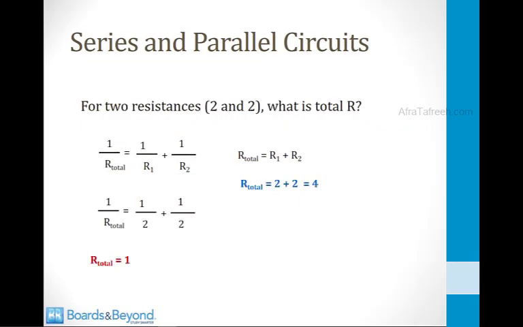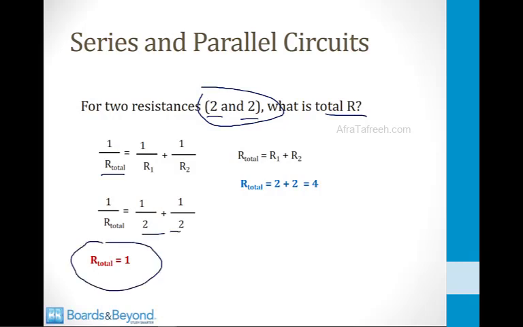So let's suppose that we have two structures with a resistance of 2 and 2. We'll just arbitrarily assign them the number 2. What's the total R? Well, if we arrange these structures in parallel like the human body, then 1 over R total equals 1 over 2 plus 1 over 2. And if you solve this, R total is equal to 1. Now if we put those two structures in series, our total is R1 plus R2, which is 2 plus 2, equals 4.